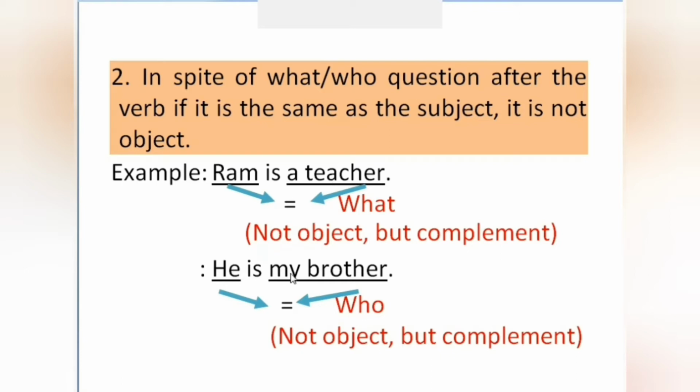Second example, he is my brother. So, who is he? He is who? The answer is my brother. But here he and my brother are the same person. In the first example, Ram and a teacher are the same person. So we do not say it's an object in the sentence. In the first sentence, a teacher is not an object, rather it's a complement. In the second sentence, my brother is not an object, rather it's a complement. So an object is always different from the subject. Ram and a teacher are the same person. He and my brother are the same person. So these are not objects.